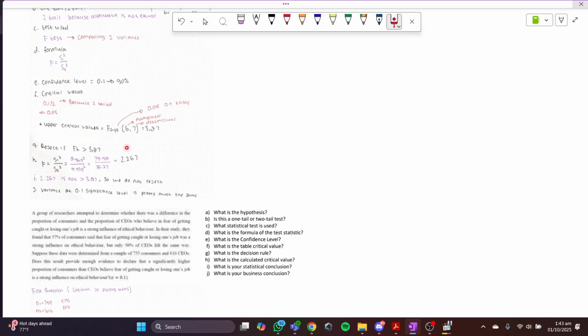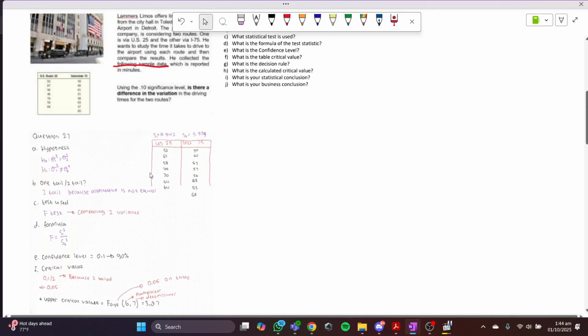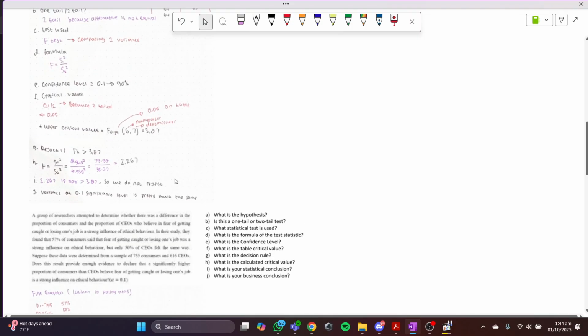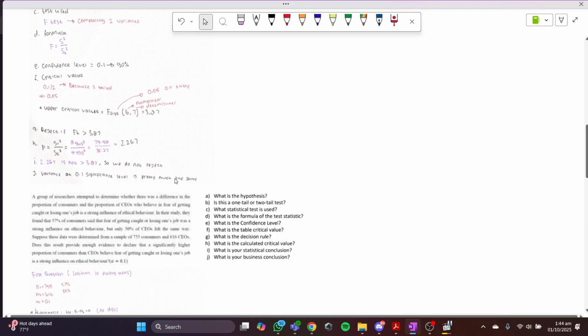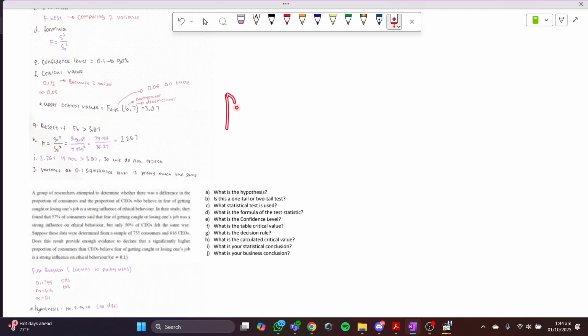Now we're gonna reject if it is bigger than 3.87 because yeah, that's just how it is. And oh, it's bigger than because we're just gonna use the right side of the thing.